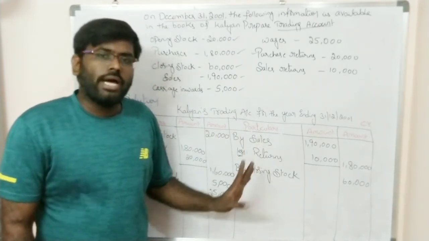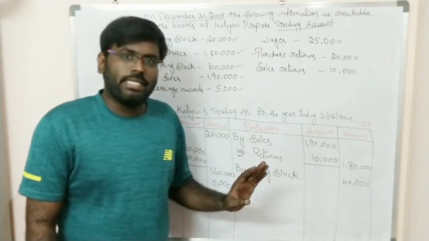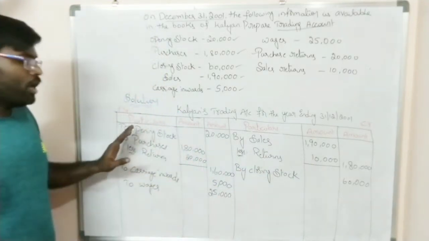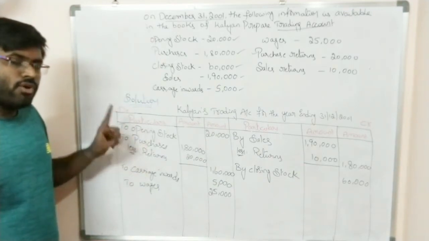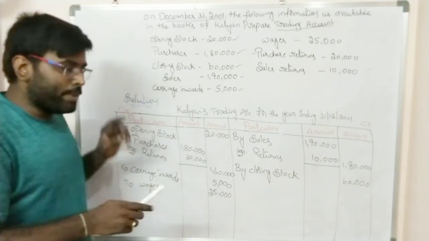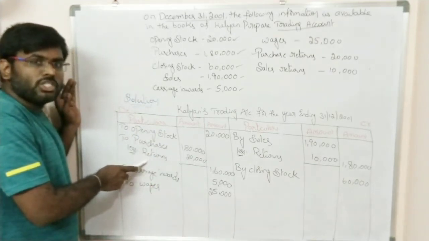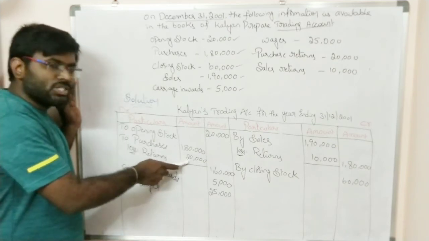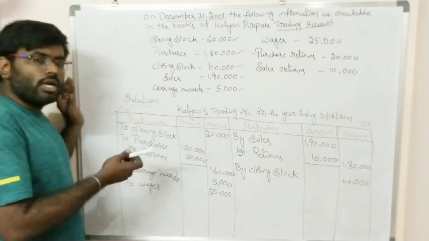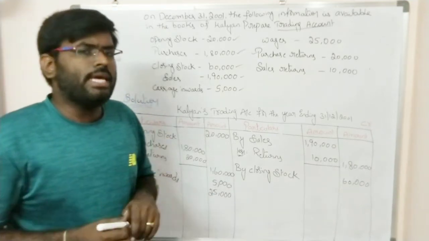Apart from these two items, you will not have any other incomes on the credit side in most cases. And on the debit side, first and foremost you should record the opening stock. Then after opening stock, record purchases, and if you have any purchase returns, deduct them, and then record other expenses like wages, carriages, whatever is given in the problem.